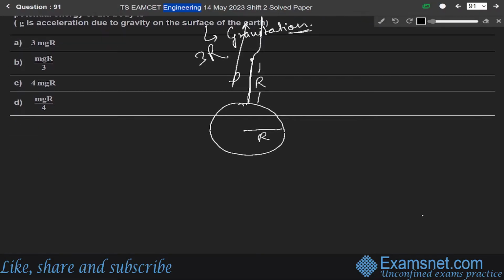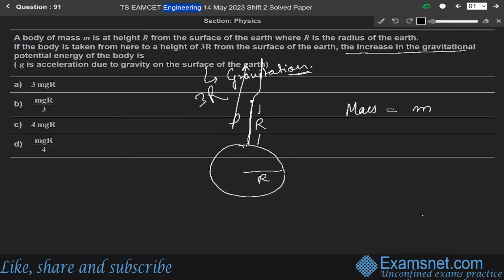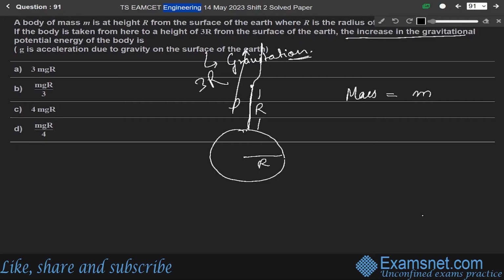So given the mass of the body is m and the radius is given as r.